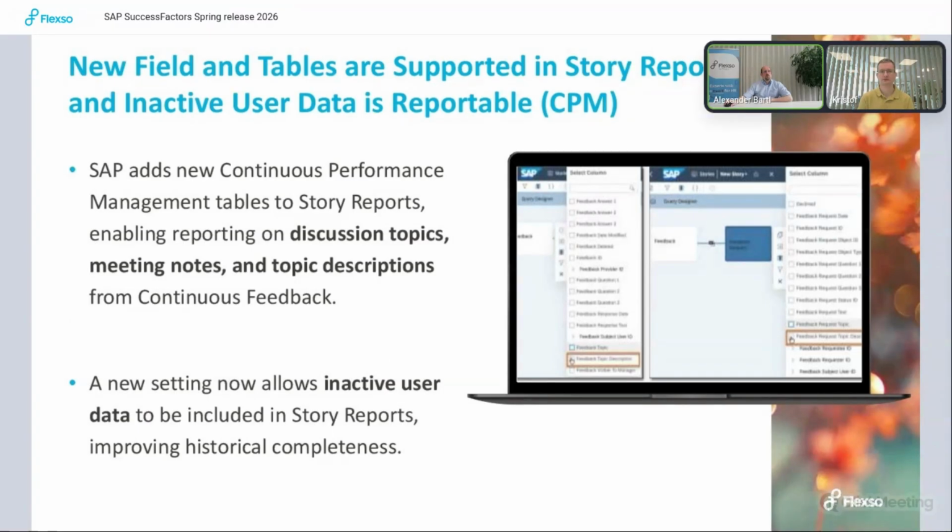There are also new fields and tables that are supported in story reports, and inactive user data is also reportable. This is regarding continuous performance management or continuous feedback. In story reports, you now have the option to report on discussion topics, meeting notes, and topic descriptions, which was not possible until now. Additionally, it now allows inactive user data to be included in story reports, which was not the case before.